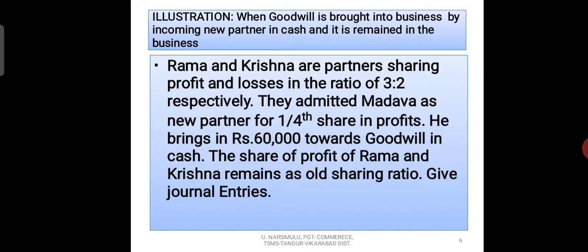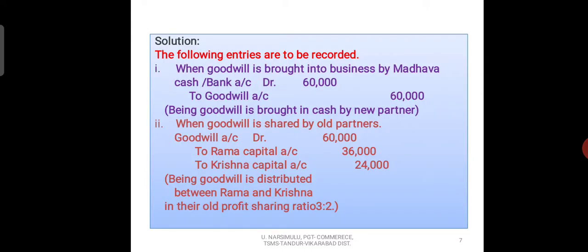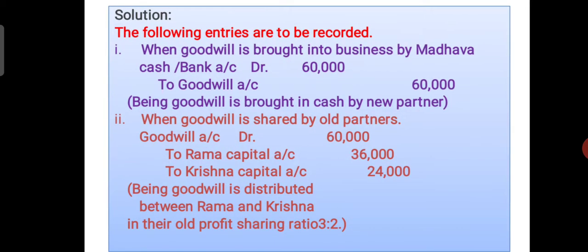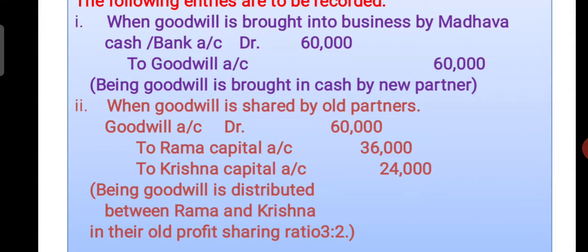Next, you observe how the entries are written. Solution: the following entries are to be recorded when the goodwill is bought by the new partner. Who is the new partner? Madhava.